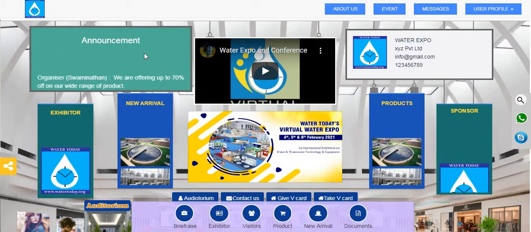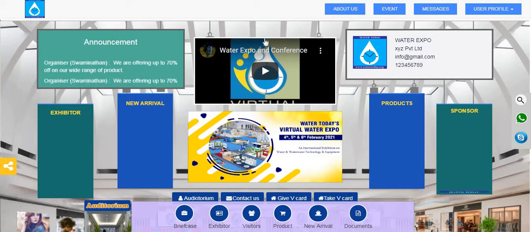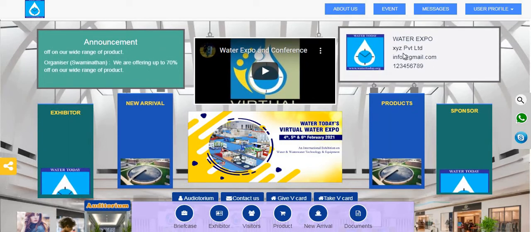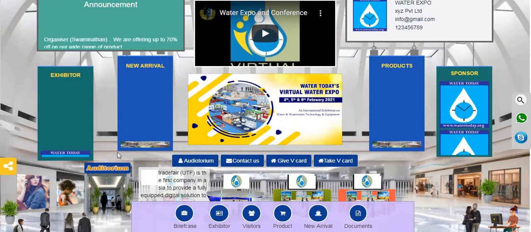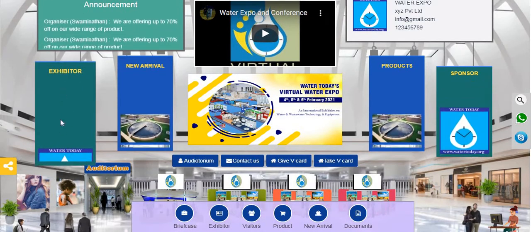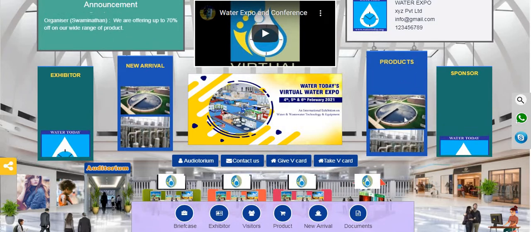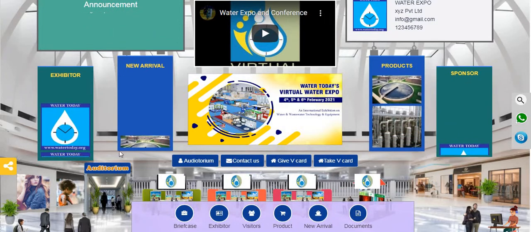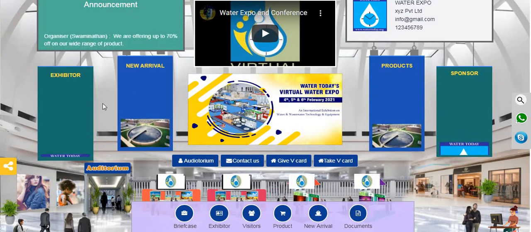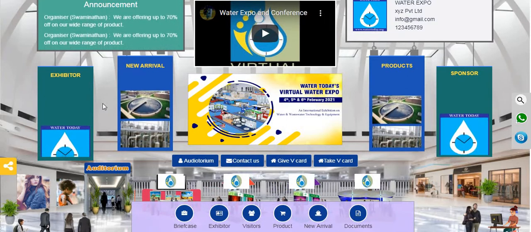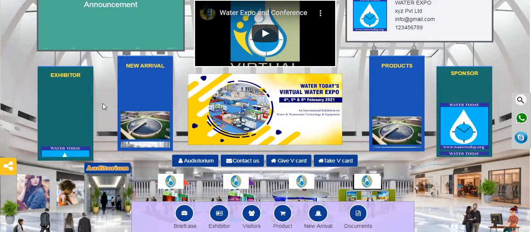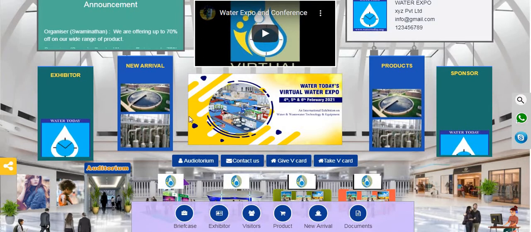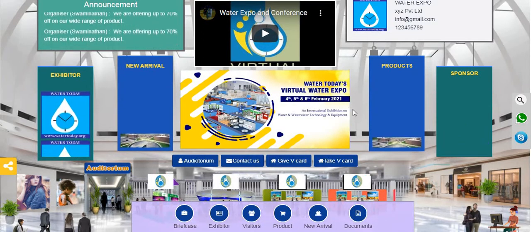You can see all the announcements made by the organizer or exhibitors. You can see the video advertisement, and who you need to contact in the water exhibition. You can see the list of exhibitors participating, their products, the sponsors, as well as the new arrivals. New arrivals are products freshly launched inside this exhibition, and they are nowhere available apart from this exhibition. You can see the banners of this exhibition.